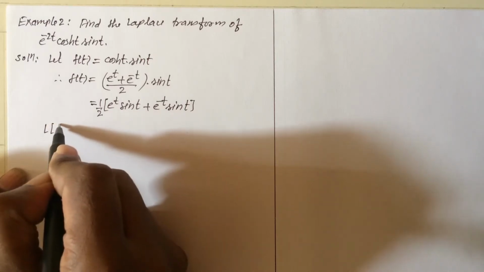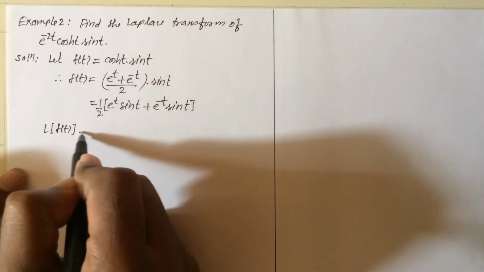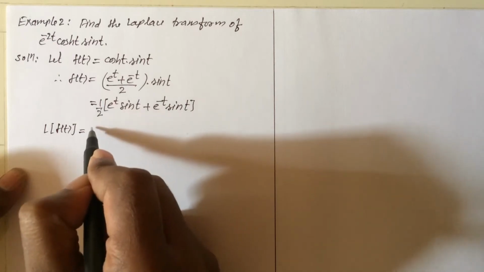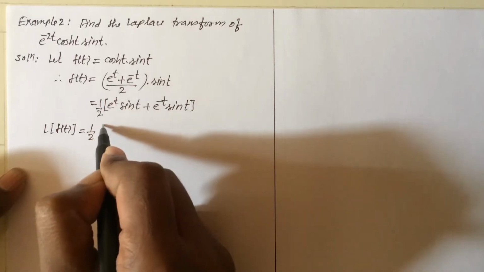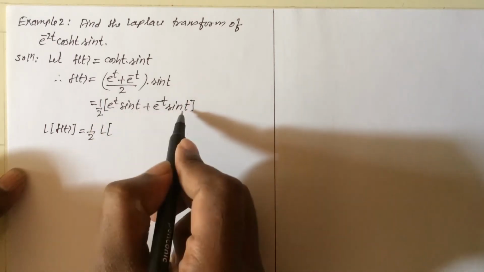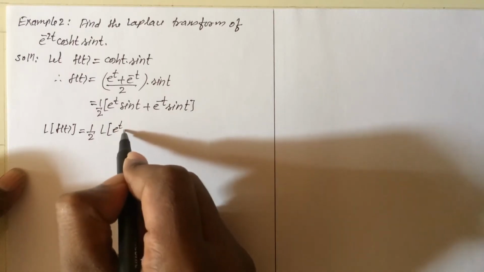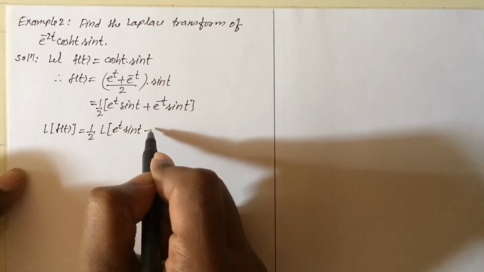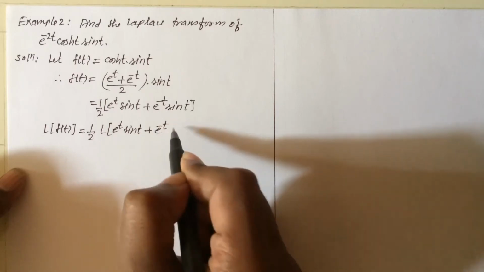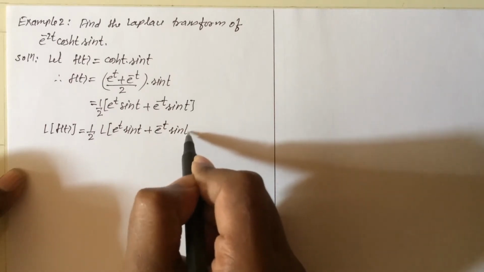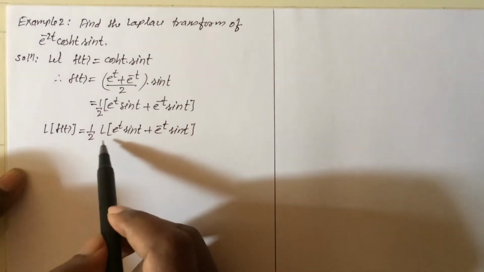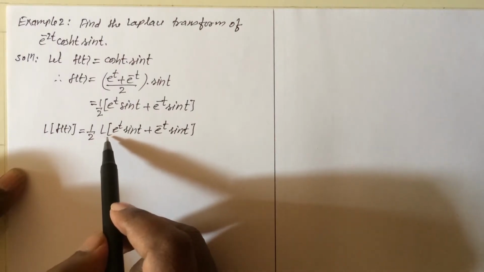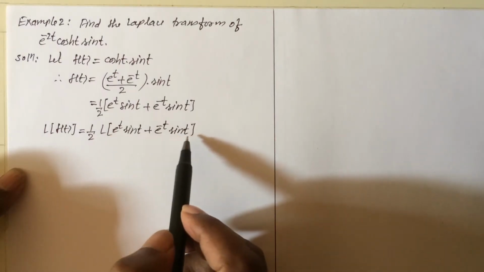So the Laplace transform of the function f of t equals 1 by 2, which is a constant, so I am taking it outside, 1 by 2 Laplace transform of this bracket e raised to t sin t plus e raised to minus t sin t. Now apply the linearity property and apply the Laplace transform inside the bracket.